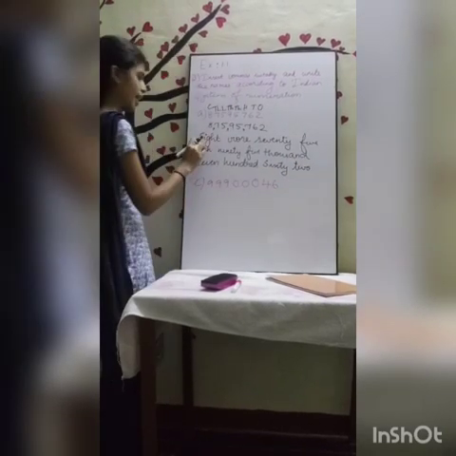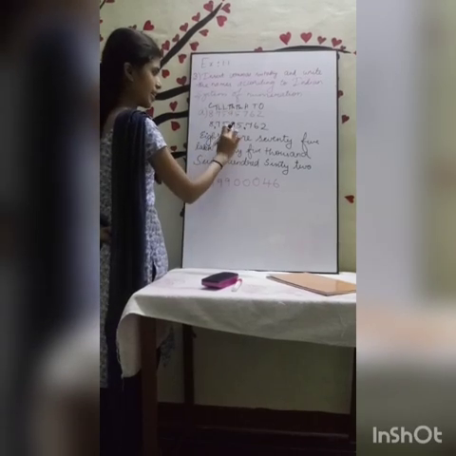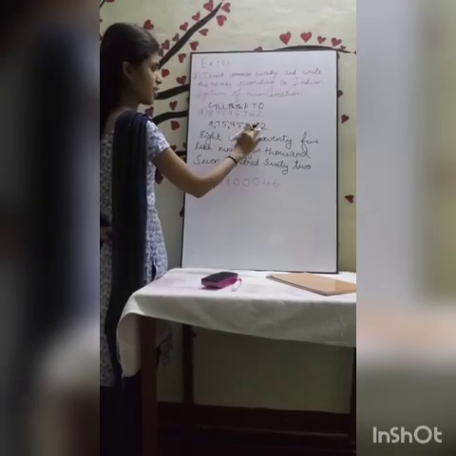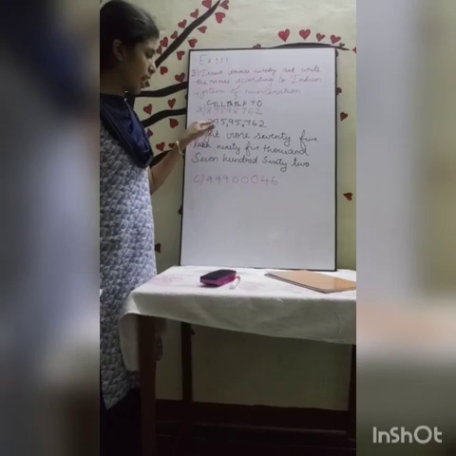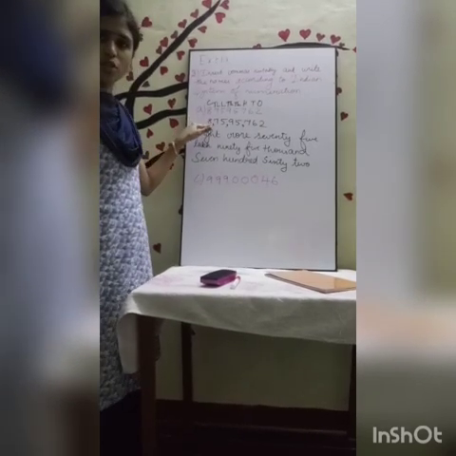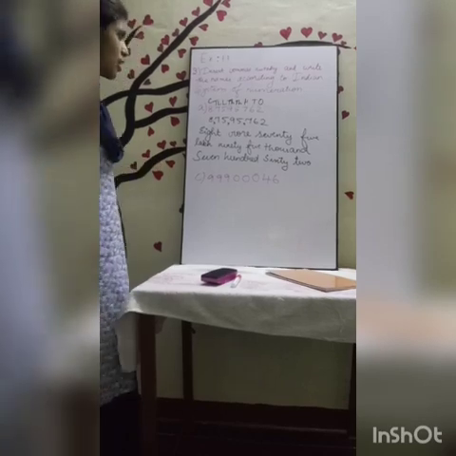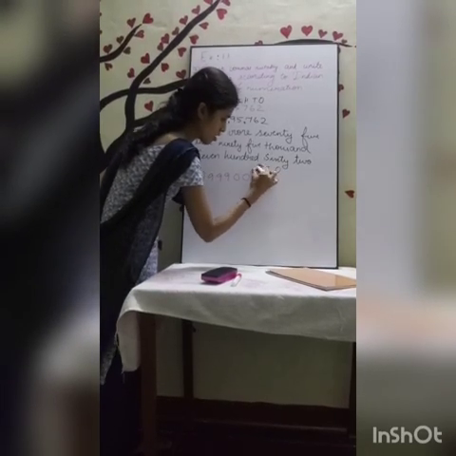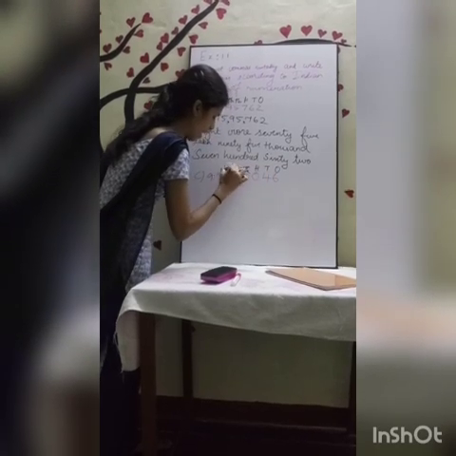Okay, so 8 crore 75 lakh 95,762 is our number name. So I have placed the commas for this, as well as written the number name. Now for the next question, again I am going to write this: ones, tens, hundreds, thousands, 10,000, lakh,